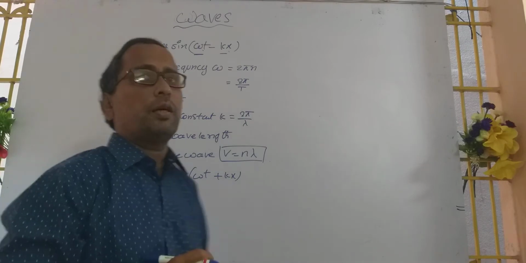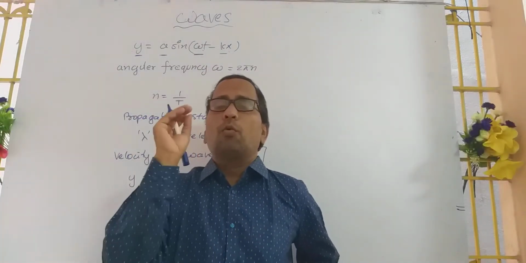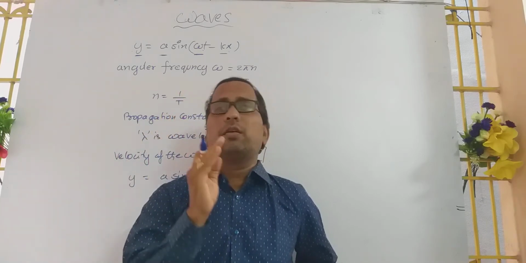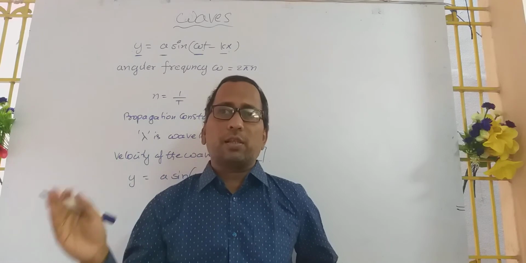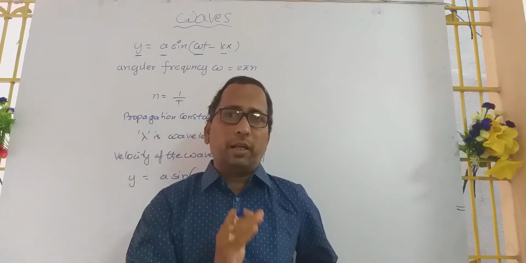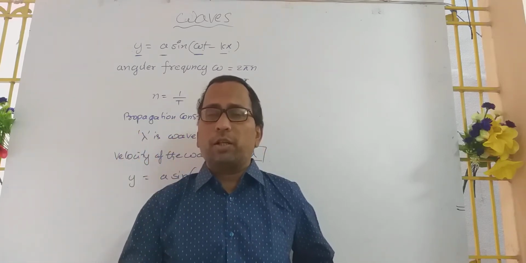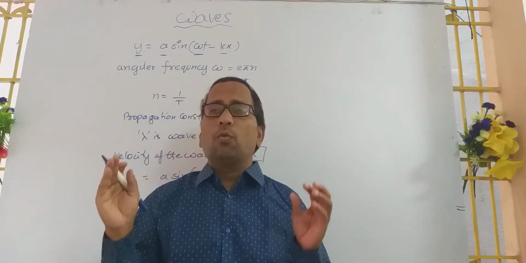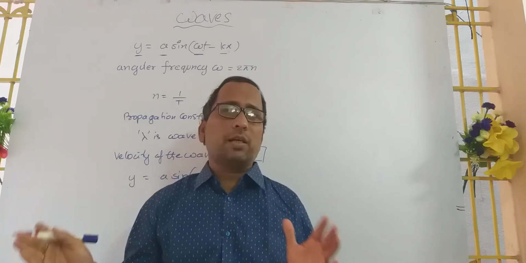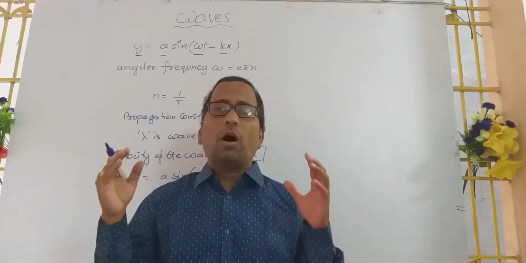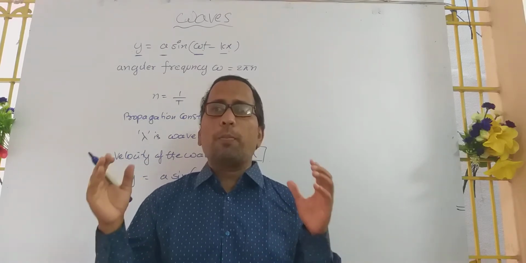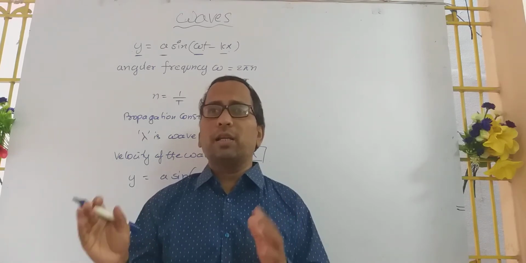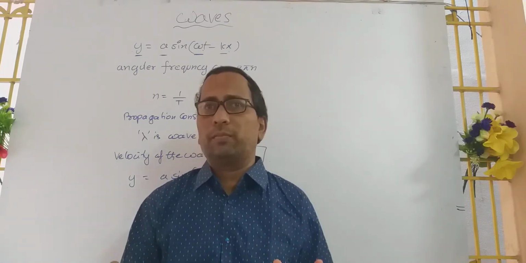What is the difference between minus and plus? Omega t minus kx propagates along the positive x-axis, and omega t plus kx propagates along the negative x-axis. So y equals a sin(omega t plus or minus kx). Generally, we take the wave propagating along the positive x-axis, so omega t minus kx is considered.